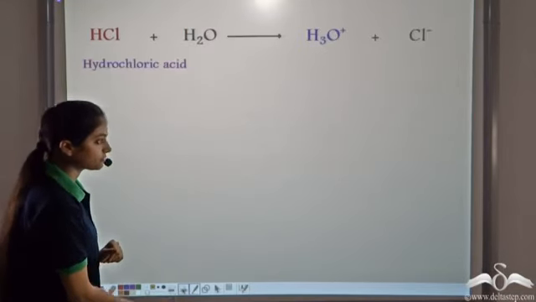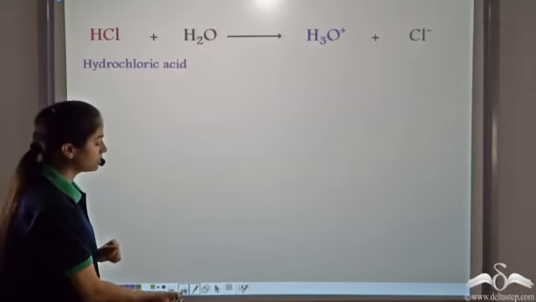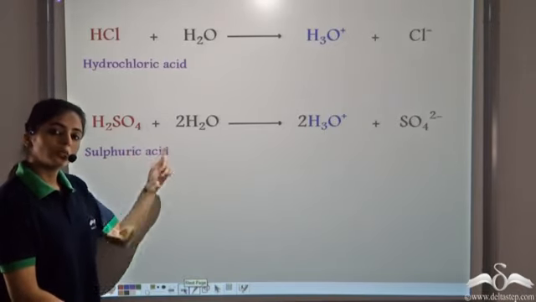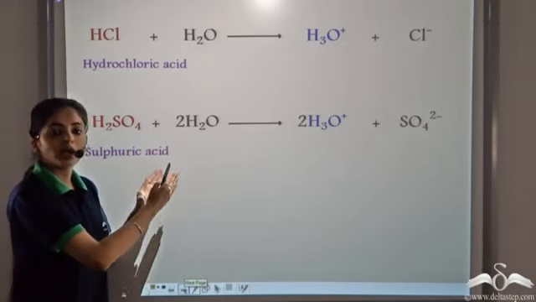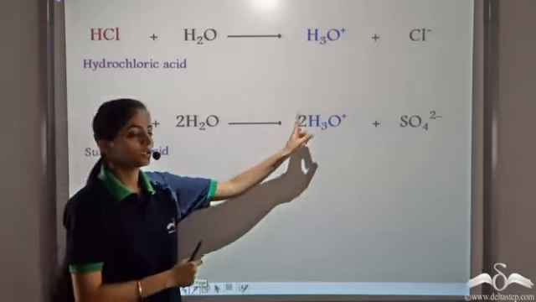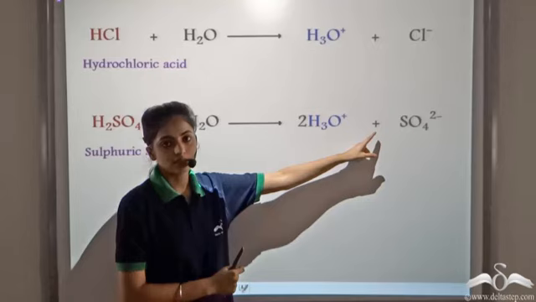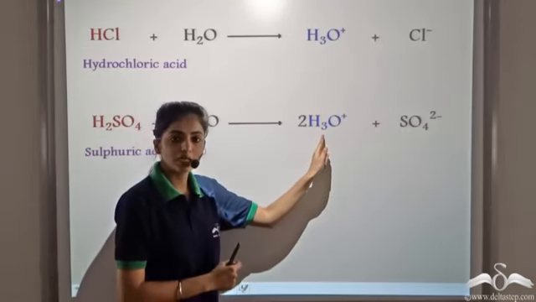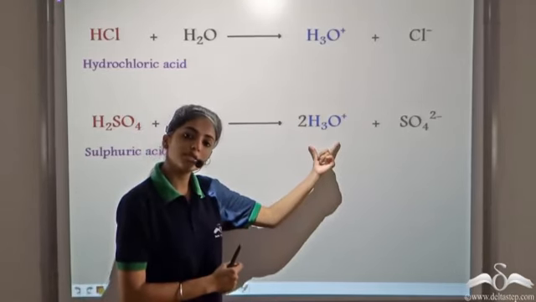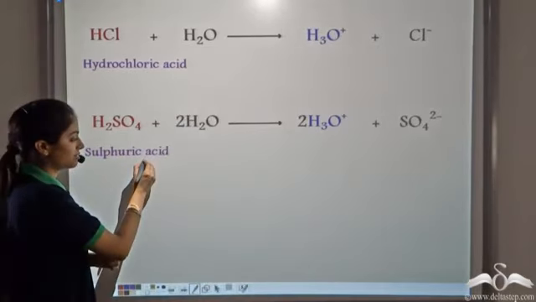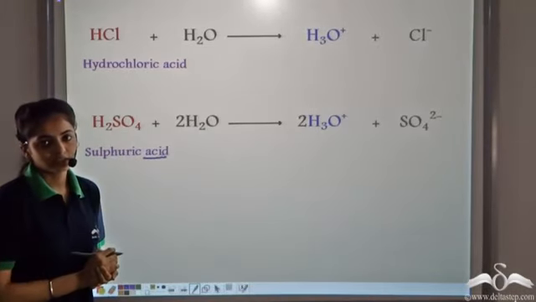Similarly, like HCl, we have H2SO4, which is sulfuric acid. When it combines with water or in aqueous solution, it gives two molecules of H3O+ and sulfate ions. So we see that H3O+ ions are the only positively charged ions in solution. So sulfuric acid, as the name suggests, it is an acid.